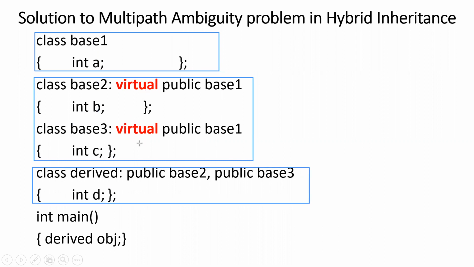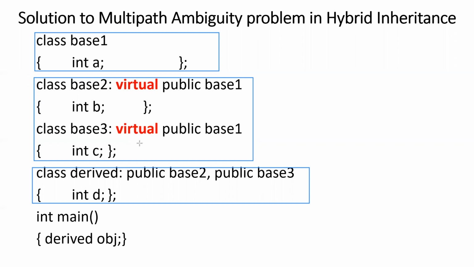This virtual keyword has been highlighted because we have not used this term before. Generally, base two publicly inherits base one, base three also publicly inherits base one, and then the derived class publicly inherits both base two and base three.